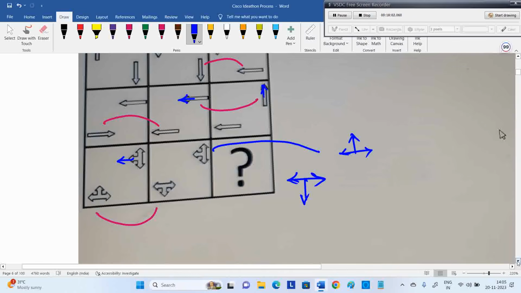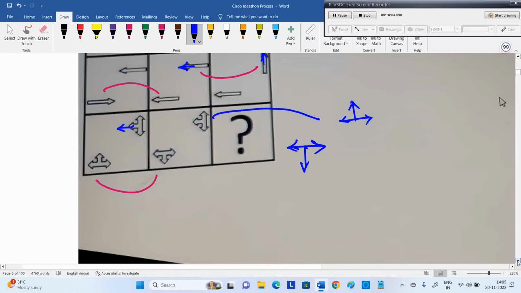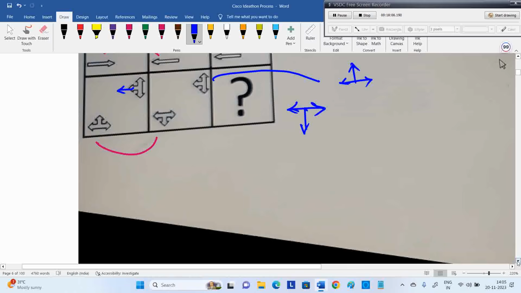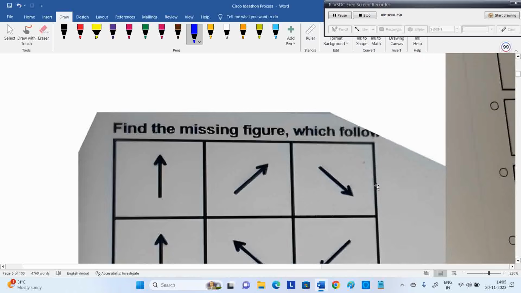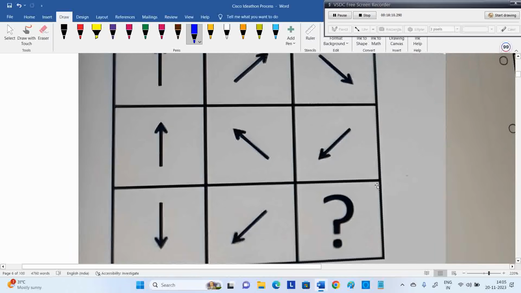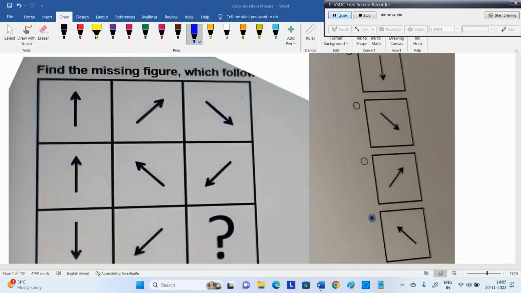First focus on the process, what they are giving and how we are working on it. You see the next question, again diagram oriented. Here also they have given 6, 7 options. Ignore that, first work on the logic. So it's actually vertical, then it's inclined, then one more inclination happened. This is vertical, then left side incline. Now if you observe, from here to here it is 45 degrees clockwise.